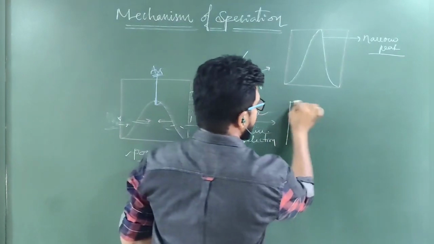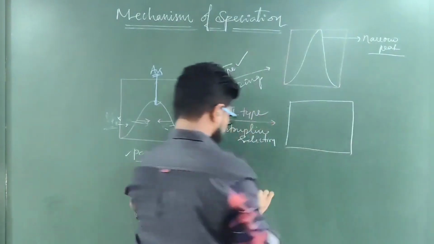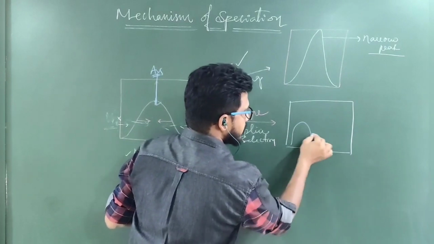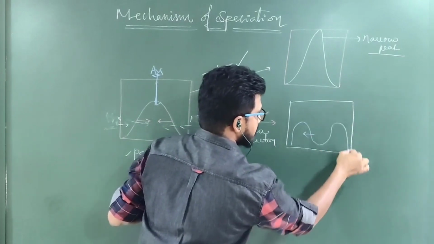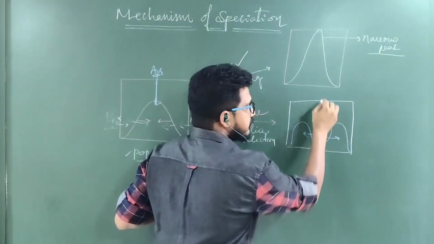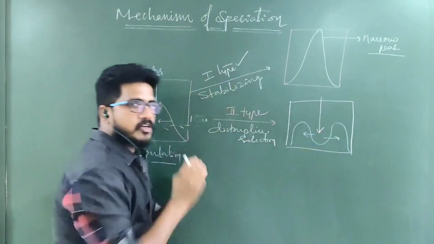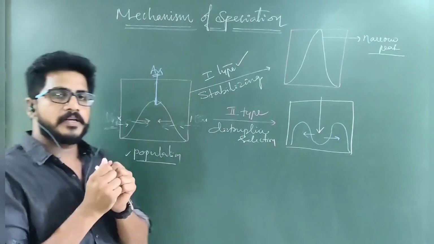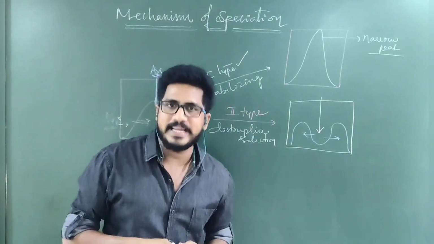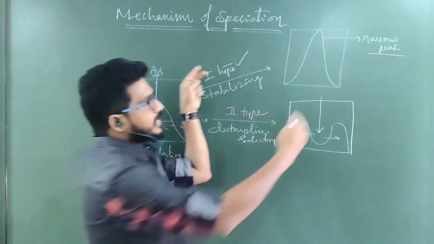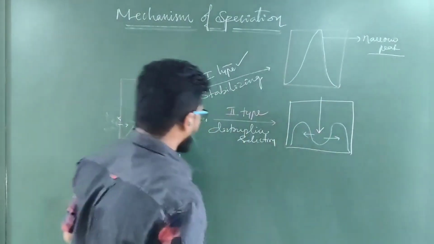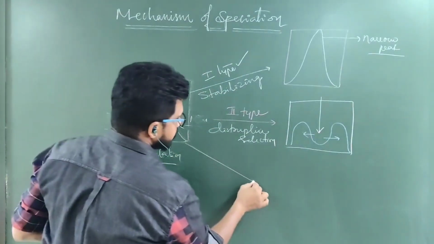What type of peak has come? The average people turn towards maximum, as well as sometimes turn into minimum. So two peaks will be there. There is no average. This is called disruptive. The given population is disrupted into two different types of species with two different types of characters. But in the first case, all characters are merging, converging.